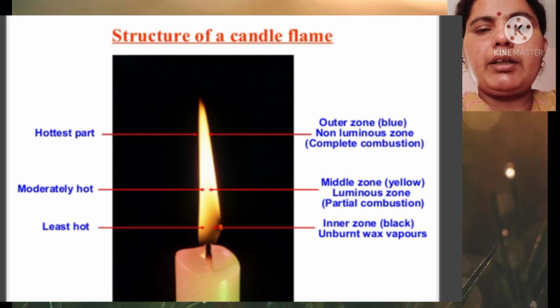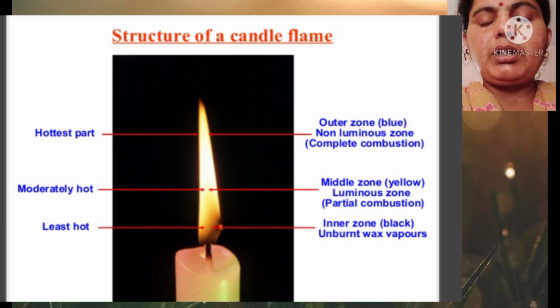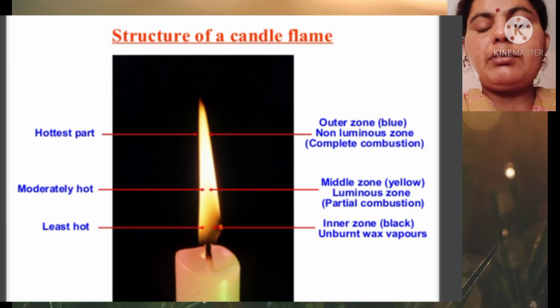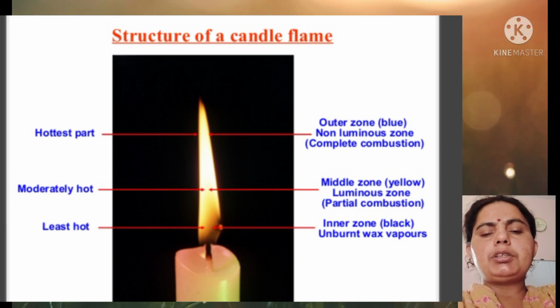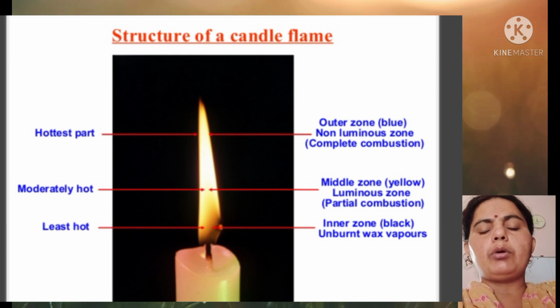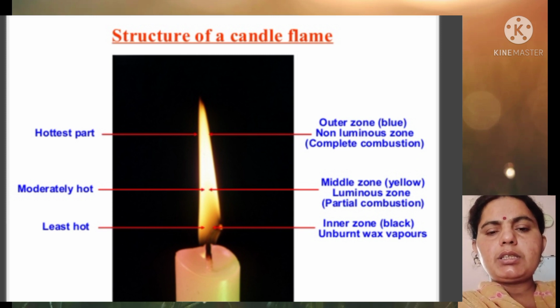It is also called the blue zone, the complete combustion zone. The middle zone is the yellow or luminous zone, where partial combustion takes place. The inner zone, or black zone, is where unburned wax vapors are formed. The outer zone is the hottest part, the middle is moderately hot, and the inner is the least hot part of the candle.